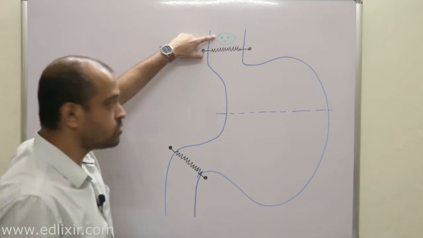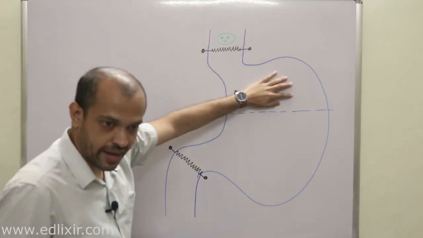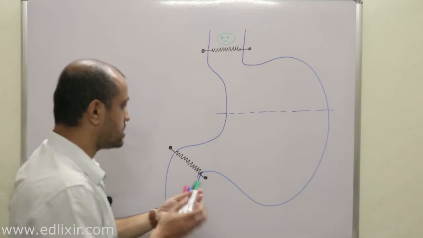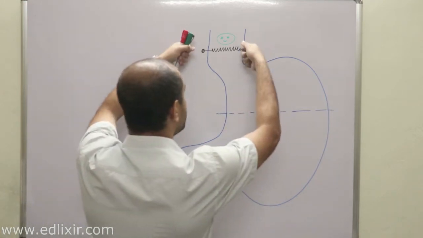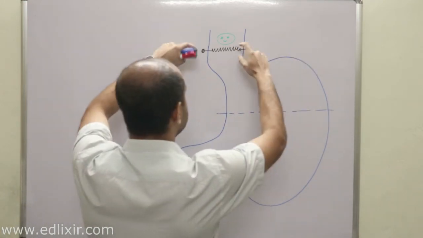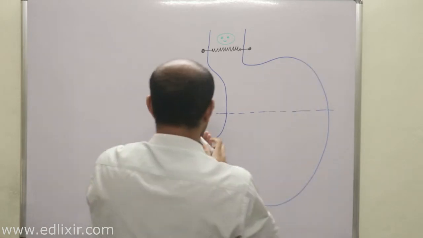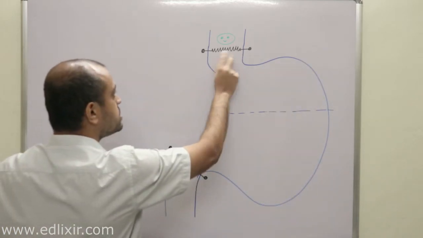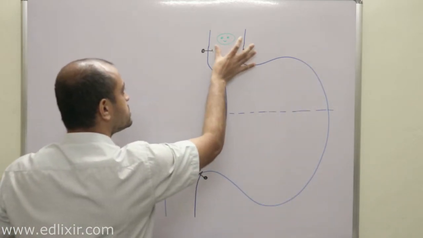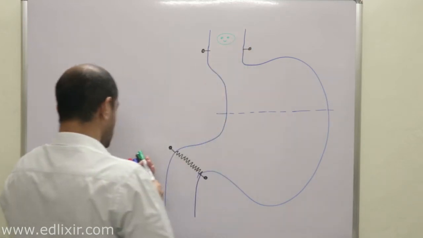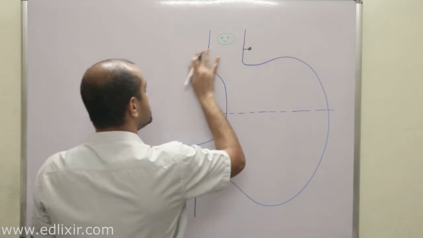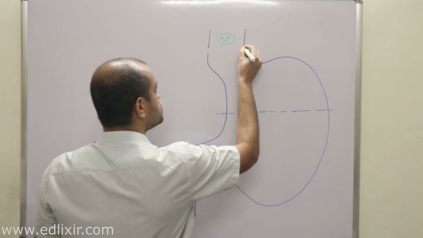Now the important point is that for the food particle to come into this stomach, this sphincter should stretch. That means this sphincter should loosen, right? This sphincter will have to loosen.